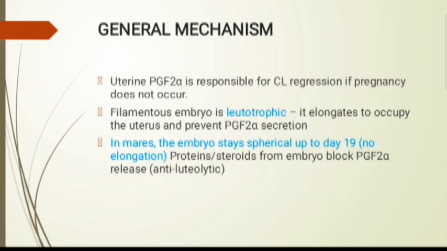What's the general mechanism? Let's discuss first the mechanism of luteolysis. What happens in a non-pregnant animal? The endometrium produces PGF2 alpha, and this PGF2 alpha, via utero-ovarian counter current exchange, especially in ruminants, reaches the ovary and causes apoptosis of luteal cells, and finally regression of the corpus luteum. There is no pregnancy, so a new cycle begins. This is the non-pregnant cycle.